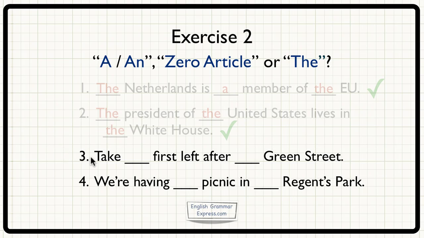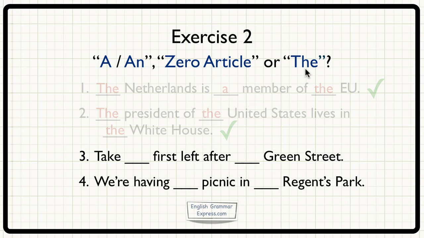Sentence number 3. Take something first left after something Green Street. Well, let's start with first left. Left can be used as a noun and it's a countable singular. That means we can either use a or an or the, this being countable singular. Now, is it general or particular? Well, we're giving directions here, so it's particular.